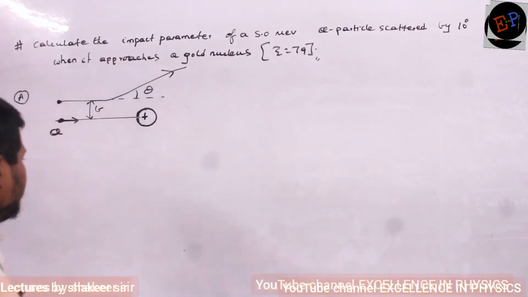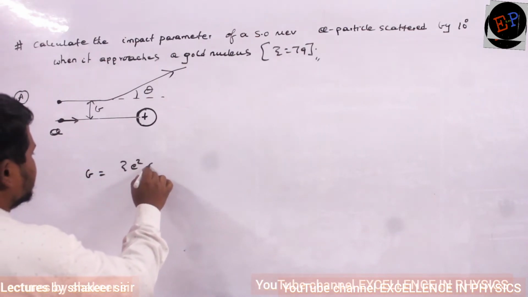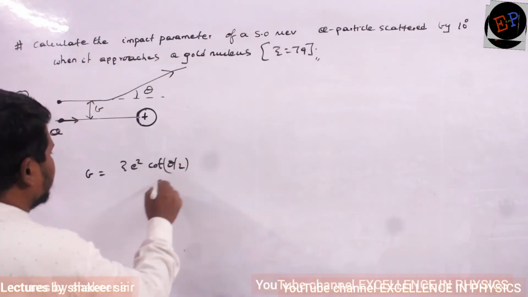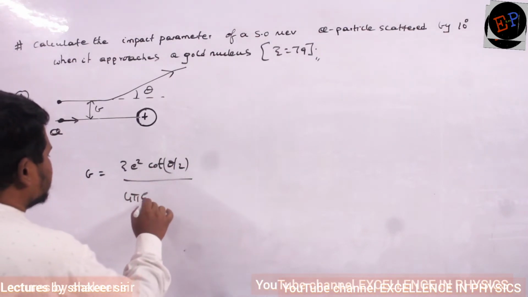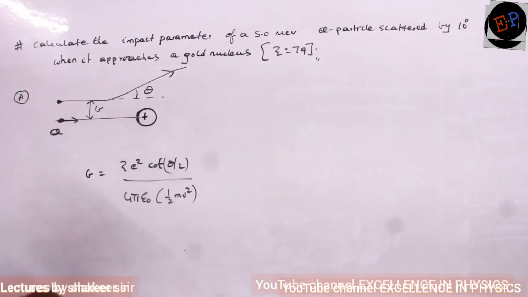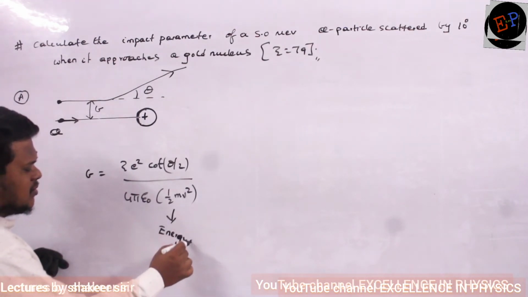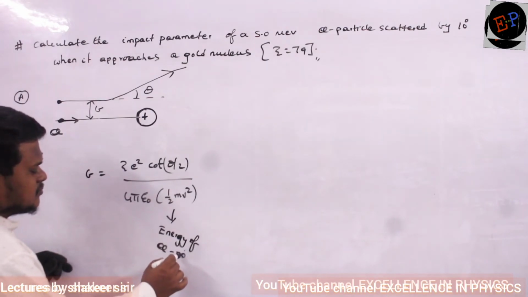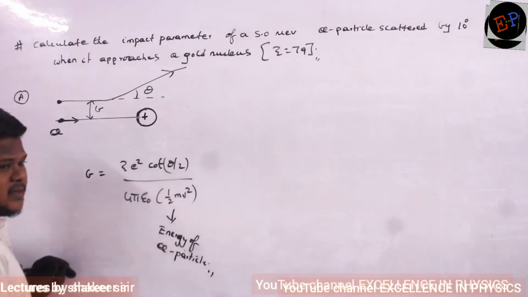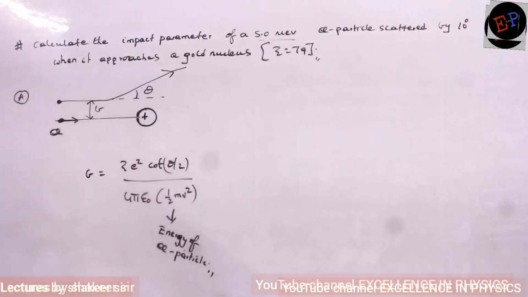And already we have written an equation for this impact parameter. What is that? Z e square cot theta by 2 divided by 4 pi epsilon naught into half m v square. This is the equation. And what is meant by half m v square? Half m v square is nothing but the initial energy of the alpha particle, the kinetic energy of the alpha particle, and that is already given. How much? 5 million electron volts, or you can call it mega electron volts also. Just substitute all the values, that's it.